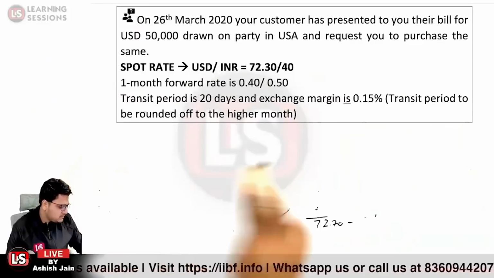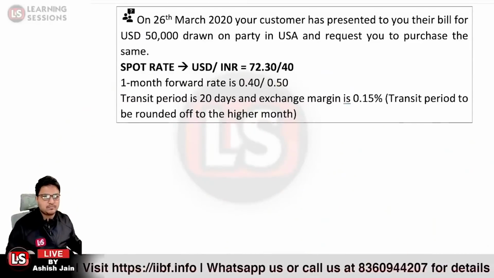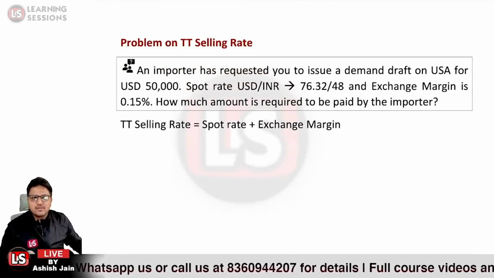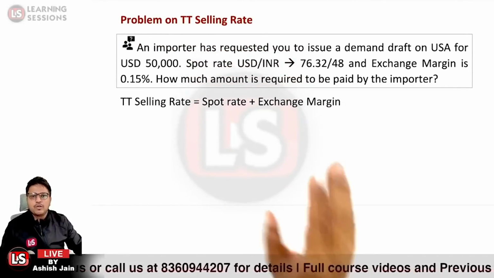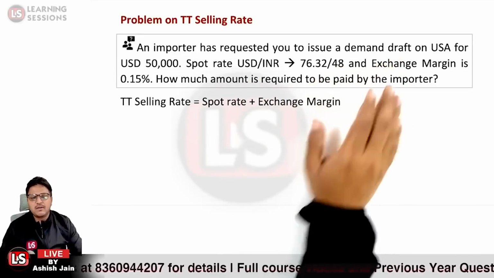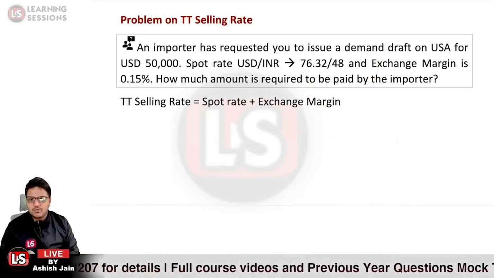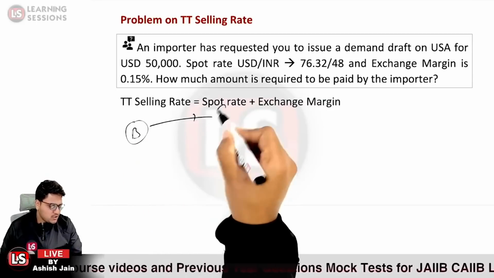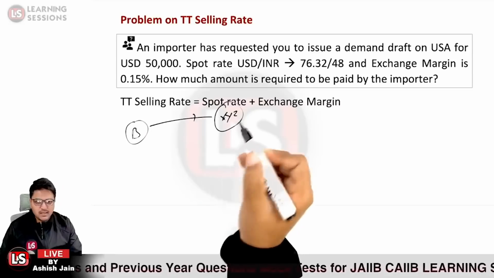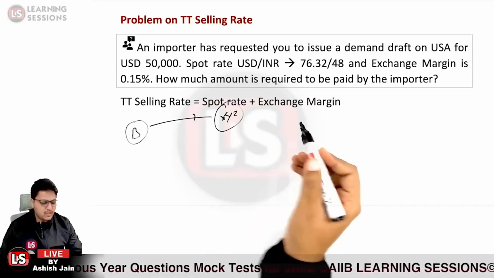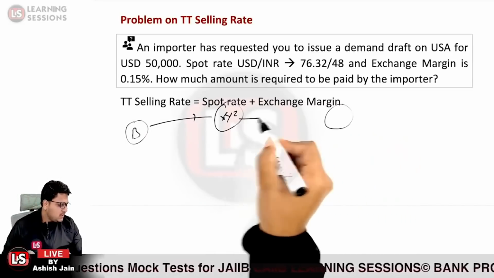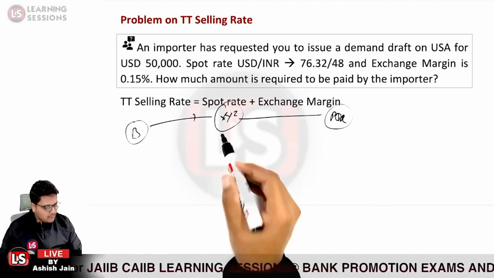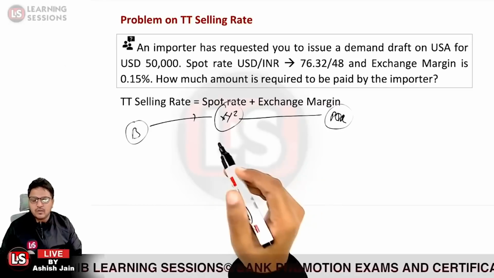Let's move further. It is based upon the TT selling rate. It says an importer has requested you to issue a demand draft on USA for USD 50,000. Here is the scenario. Person B, a customer of yours, visited the branch of XYZ bank and asks that he wants to issue a demand draft in USA. You are maintaining your Nostro account with the bank PQR in USA, and definitely it will not take time now.